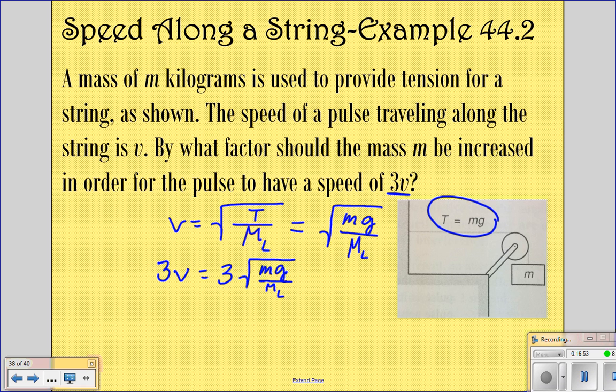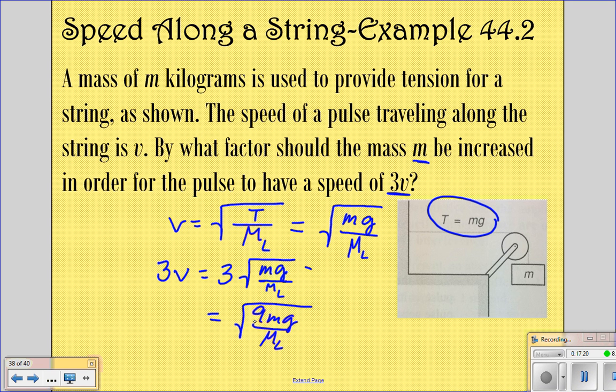Okay. And so now we want to change the m. So we want this 3 to actually be on the inside of the radical. To move it to the inside of the radical, we're just going to make this the square root of 9mg over capital M sub L, because the square root of 9 and 3 are the same thing.